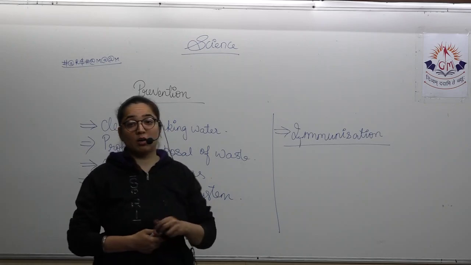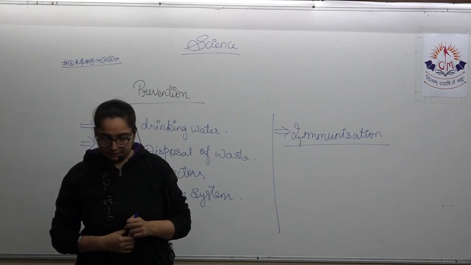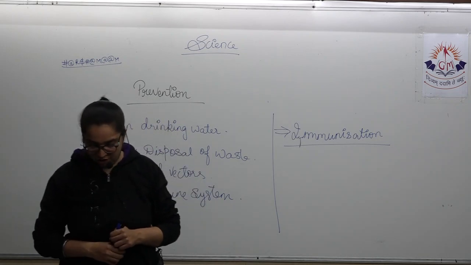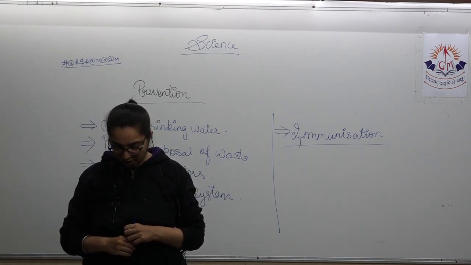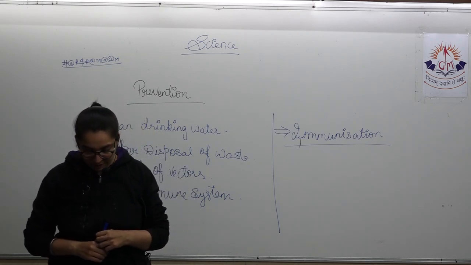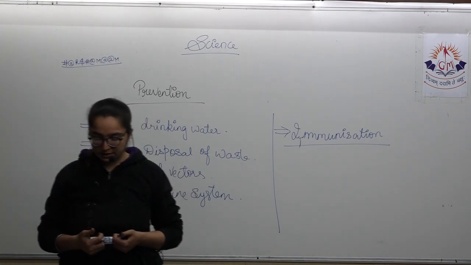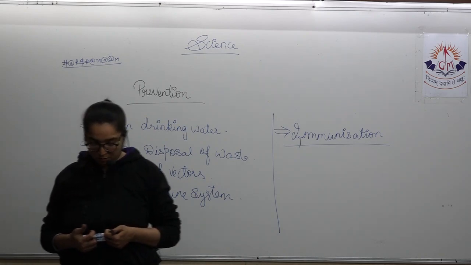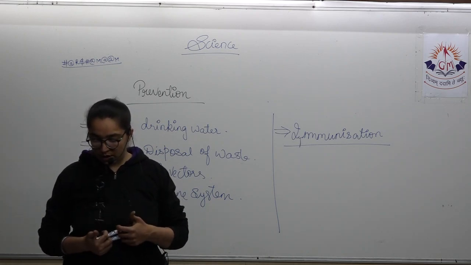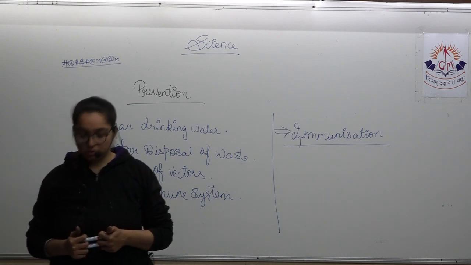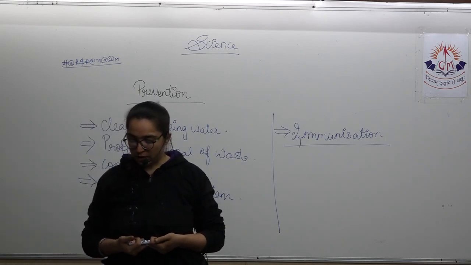We have done a lot about vaccination in class 8, so better you remember that. Here they have given about Edward Jenner, who had cowpox, and he did not catch smallpox even during the epidemic. And Jenner tried giving cowpox to the people, and he found that they were resistant to smallpox. So this is how they used some of the vaccines, and they ultimately helped. So that is vaccination.